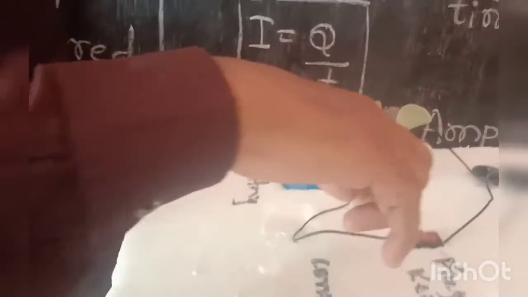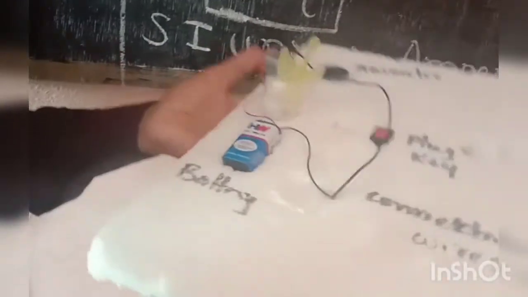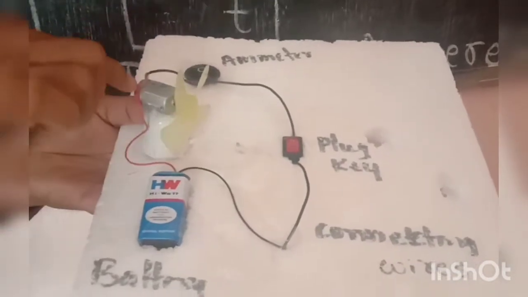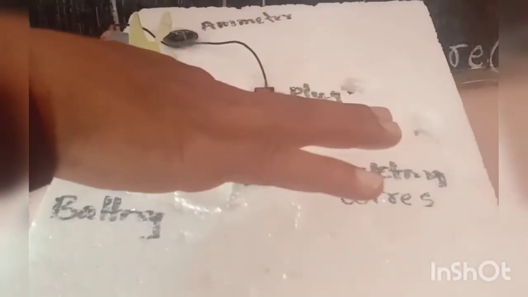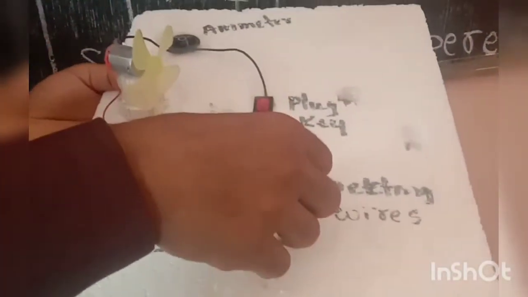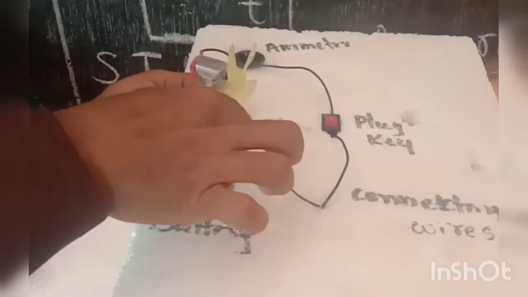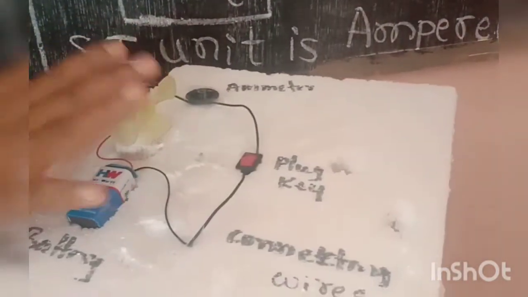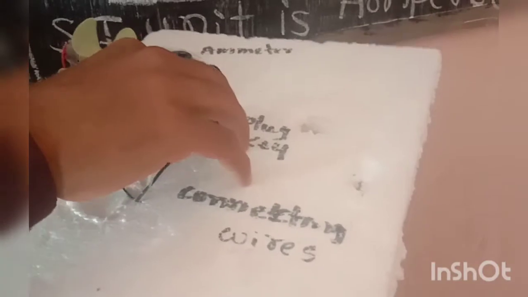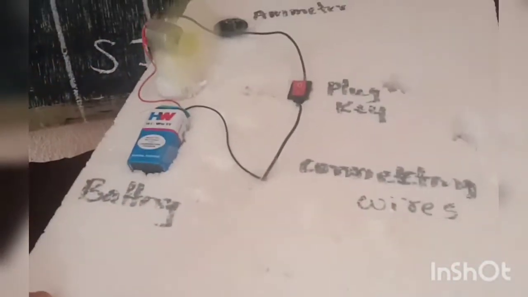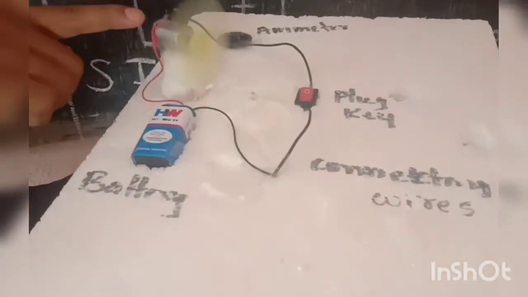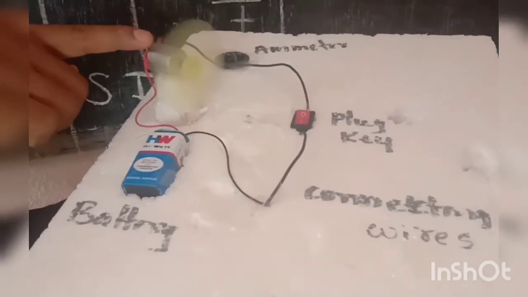Now what is an electric circuit? An electric circuit is a continuous and closed path of an electric current. Once again I'll repeat, an electric circuit is a continuous and closed path of an electric current. Here the plug key or switch is now off, so the fan is not rotating. Now I will switch on the plug key. Now electric current is easily flowing through this wire, and then the fan starts rotating.